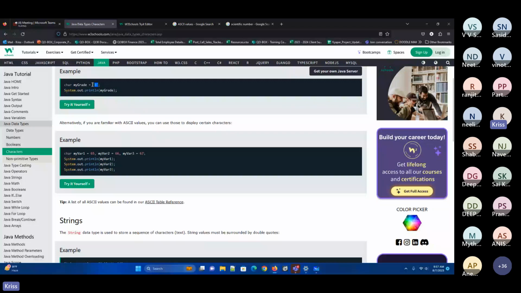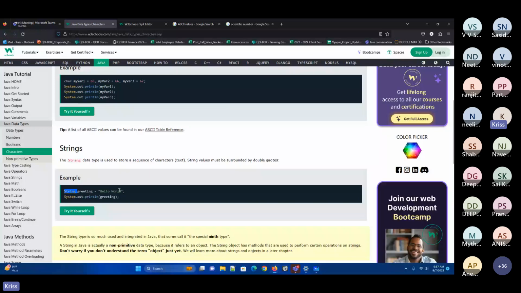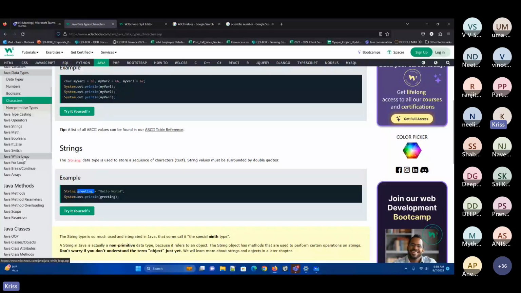Now, string. Okay, so this is string, and we wanted to store this particular value, right? String, technically speaking, is an object, but here we'll be calling this a variable. Why do I call this an object? When you go to string methods, you will see string pool, string comparison, string buffer. If you go there, you'll understand why I call this that.